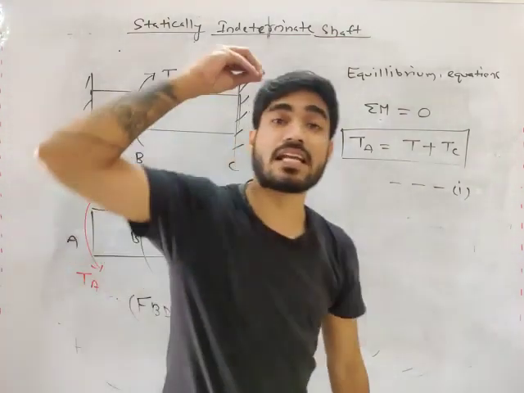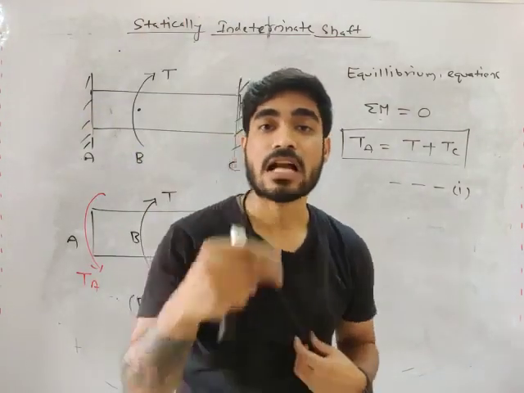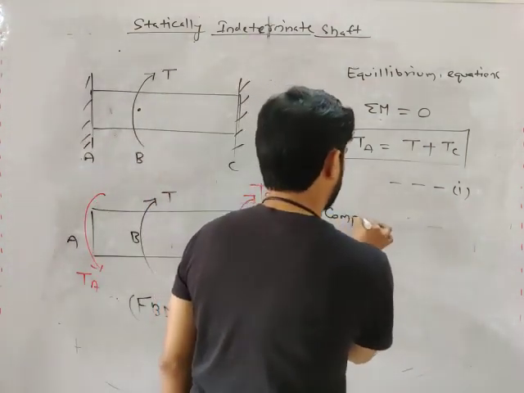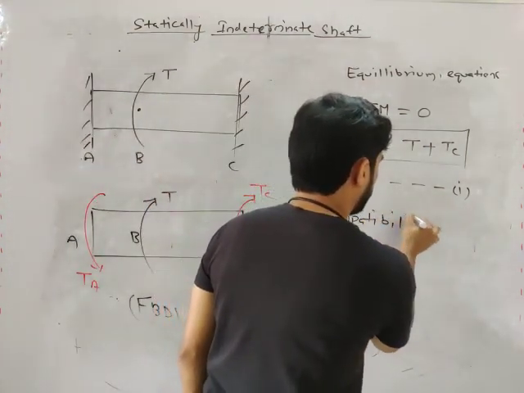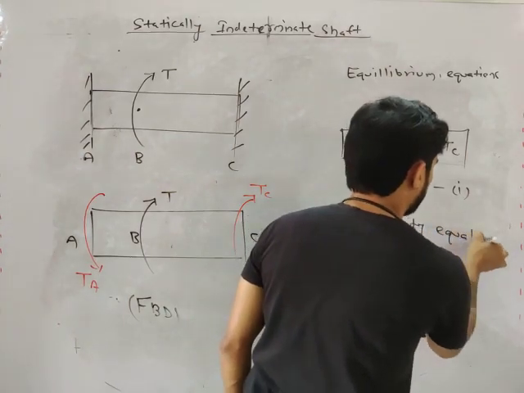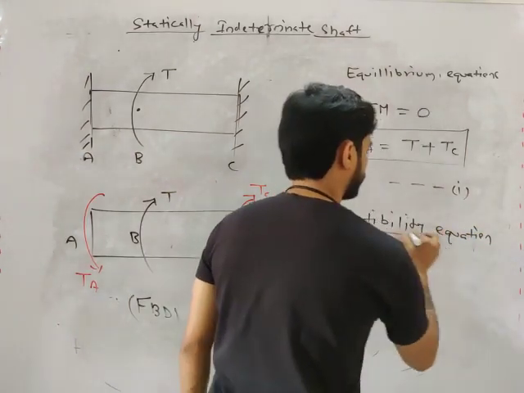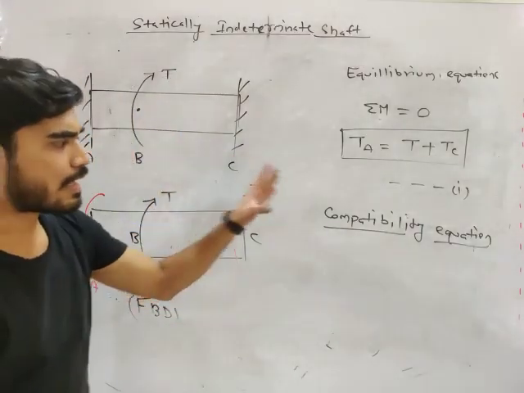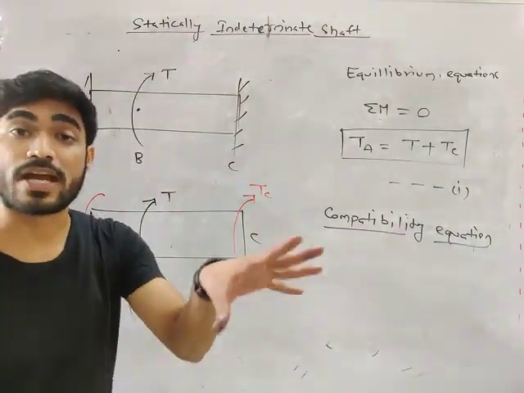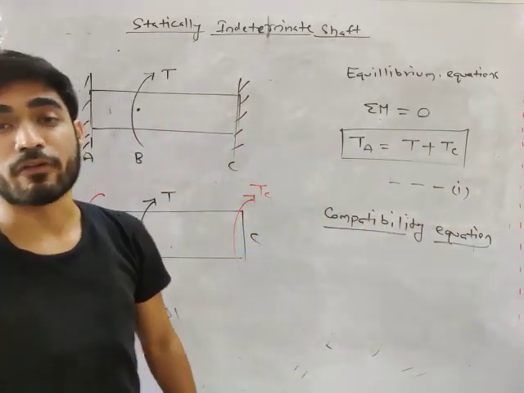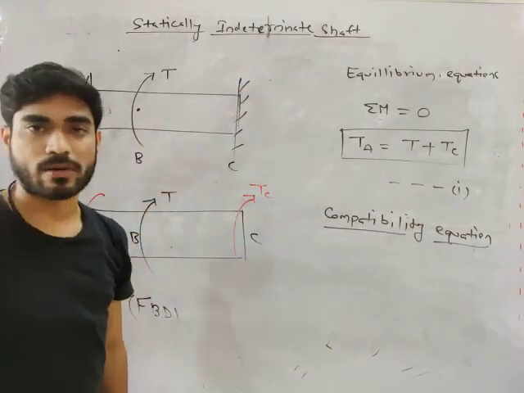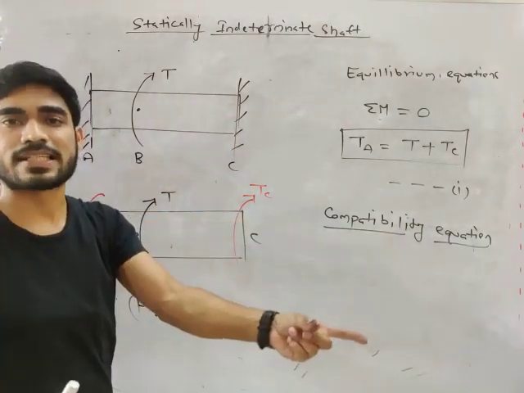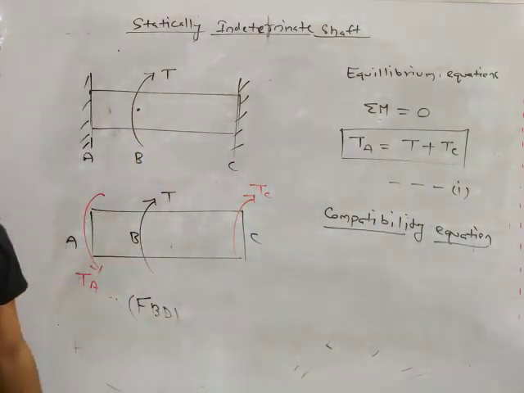We have seen a lot of indeterminate problems. How do we solve indeterminate problems? By using the compatibility equation. And what is the compatibility equation? Compatibility equation means the equation of constraint of deformation. In indeterminate problems, the deformation is constrained, so if you write the equation of that constraint, it becomes the compatibility equation.